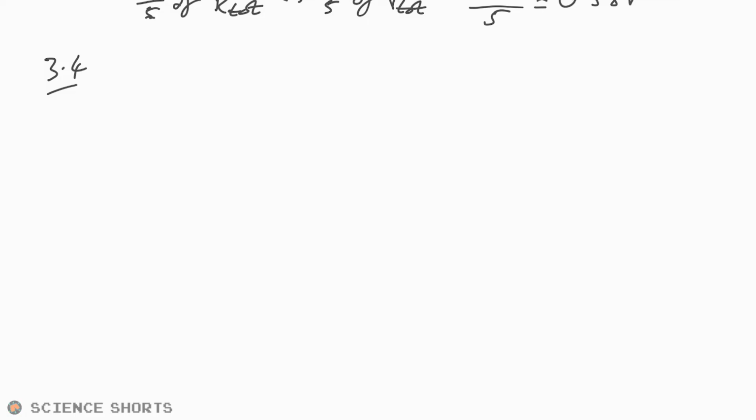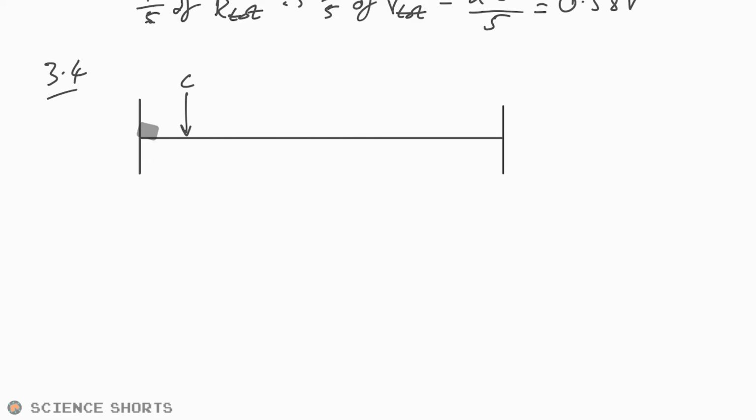3.4. Oh, we have a bunch of different thicknesses. Oh no, what is this? Okay, so it goes across here, all the way to there. And then we have C there. Oh, I haven't left enough space. So it goes like this, and then it stops there. But then we've got a bit there. And then it's very thin there, and then it's just the same all the way across there. I haven't done a great job of that, but you get the idea. You can see it, hopefully.